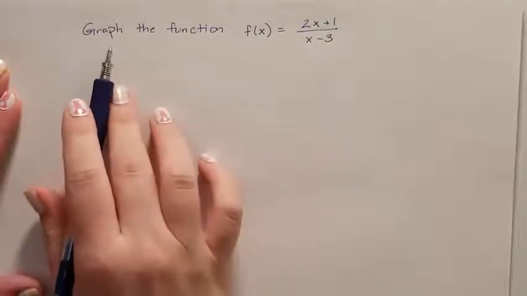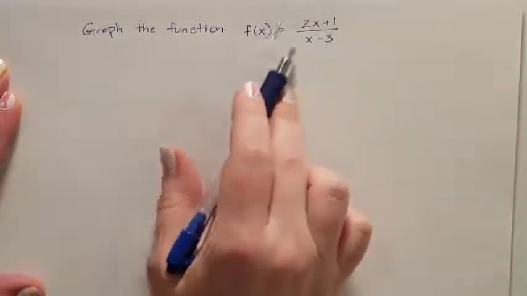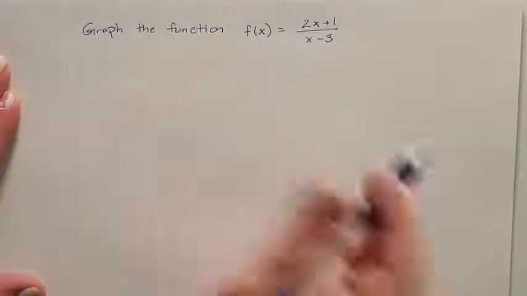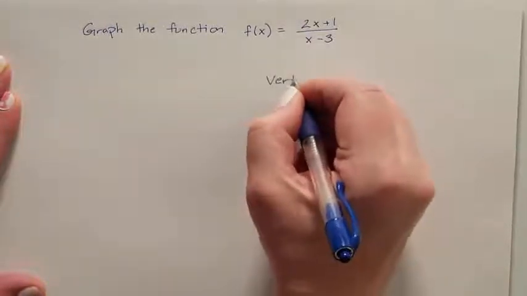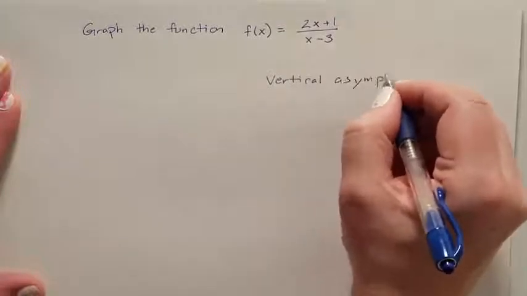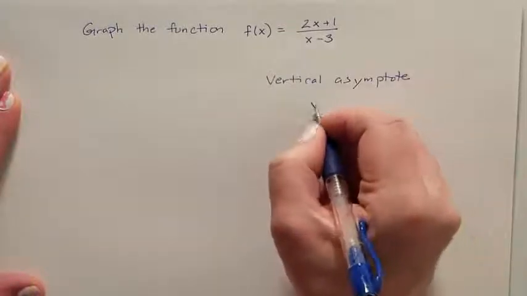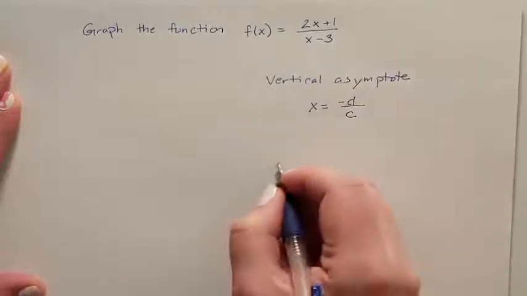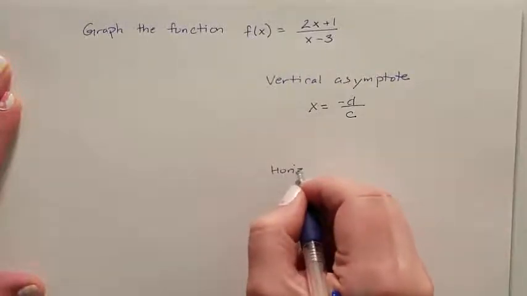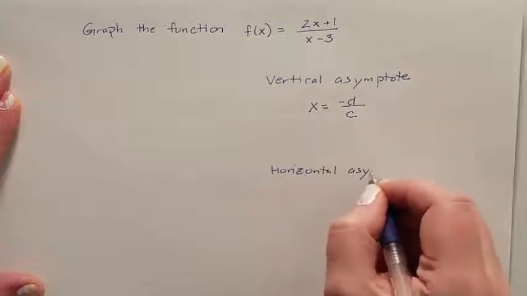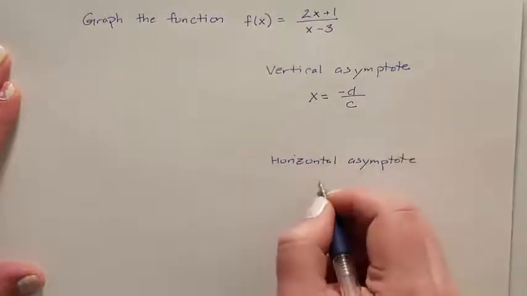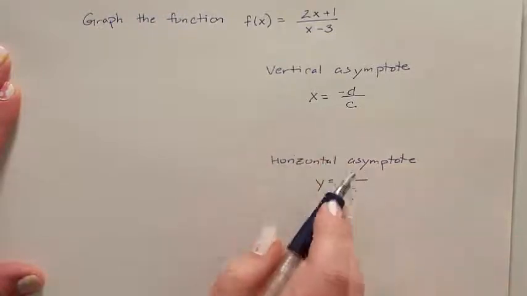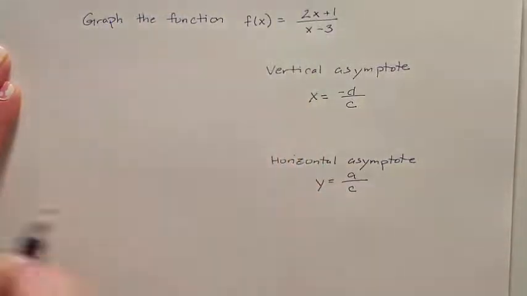So our first practice problem, we need to graph this function, and it has a binomial in both the numerator and the denominator. So we have to use our equations that give us both the vertical asymptote, and the equation for the vertical asymptote is x equals negative d all over c. And then we're going to have to use the equation for the horizontal asymptote, and that equation was y equals a over c. So we obviously have to come in here and find our a, b, c, d.